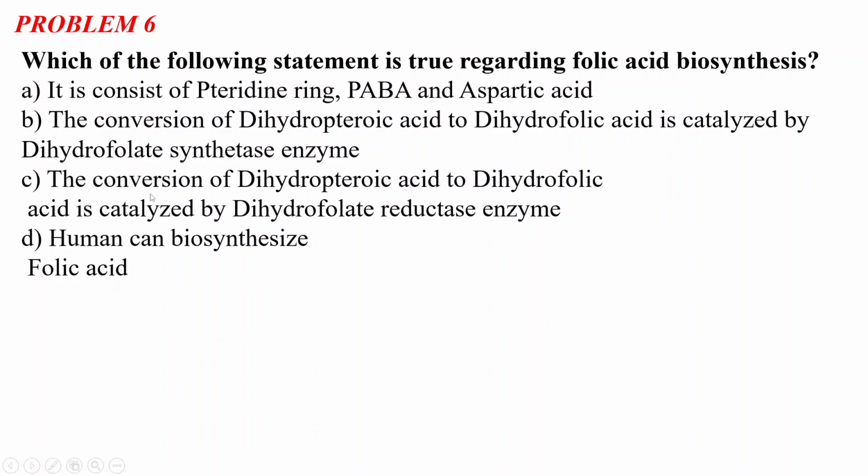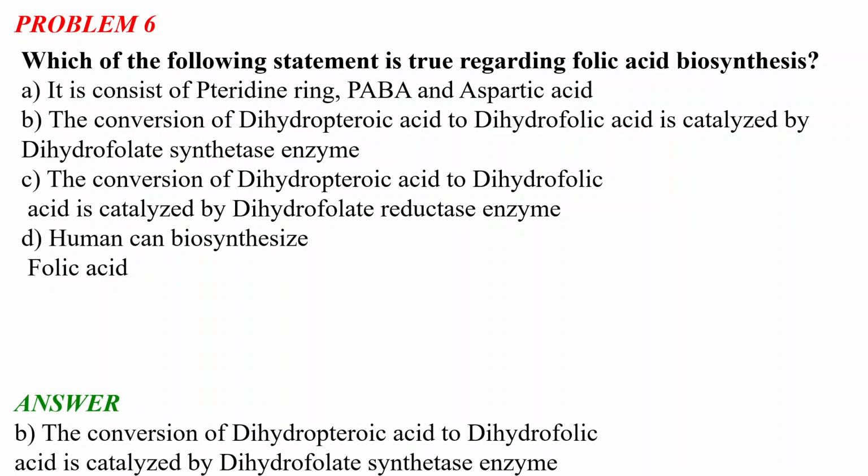Option C: the conversion of dihydropteroic acid to dihydrofolic acid is catalyzed by dihydrofolate reductase enzyme. And option D: humans can biosynthesize folic acid. Among these four options, you need to identify the true statement. Let us first see the answer, and then discuss folic acid biosynthesis.